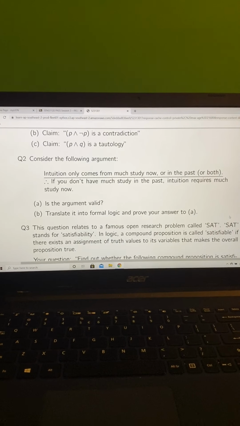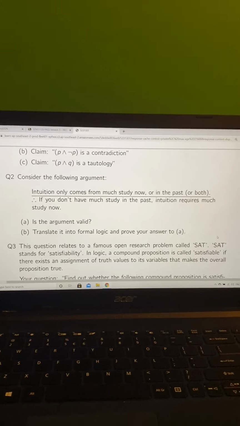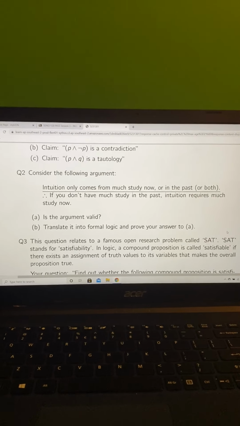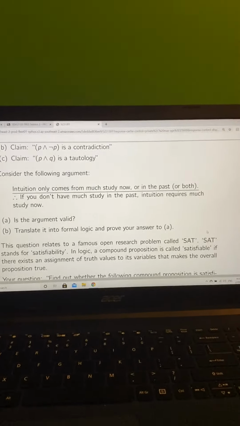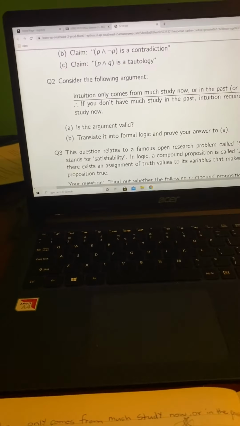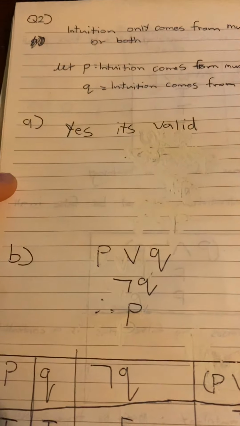Okay, so first things first, we look at our first statement, and we have an or, and since we know it's or both, it's not an exclusive or, it's a full or. So with our P and Q, we say P or Q as our first argument, and then we say not Q because our next part is if you don't have much study in the past, and Q is much study in the past, so not Q. And our last bit is intuition requires much study now, which is P. So that will be our formal logic.